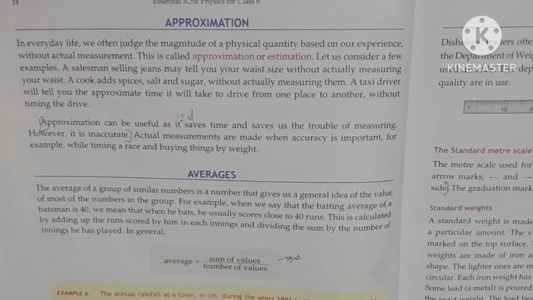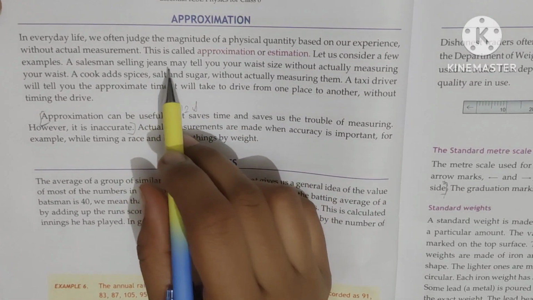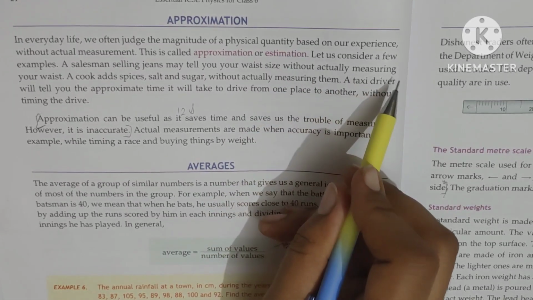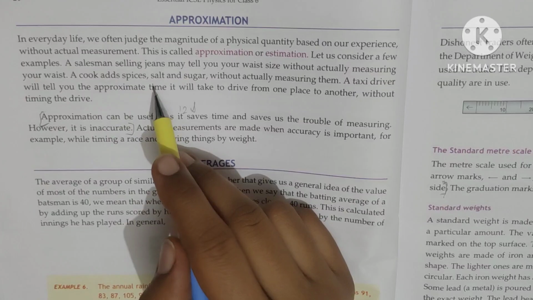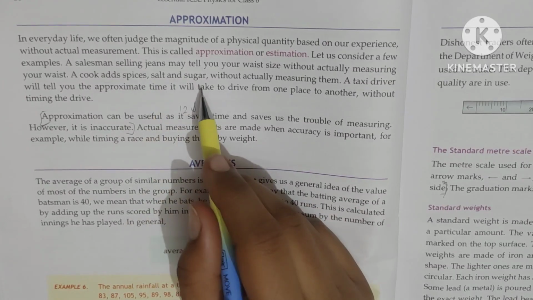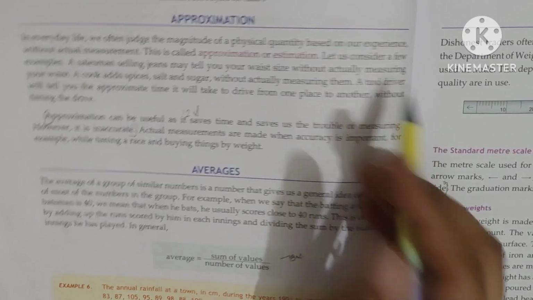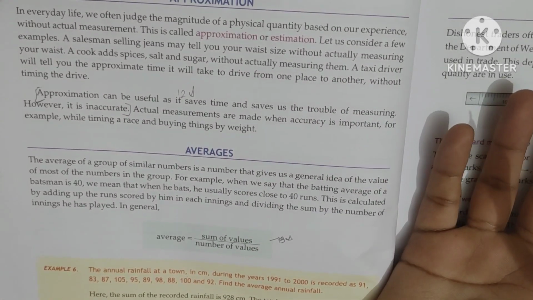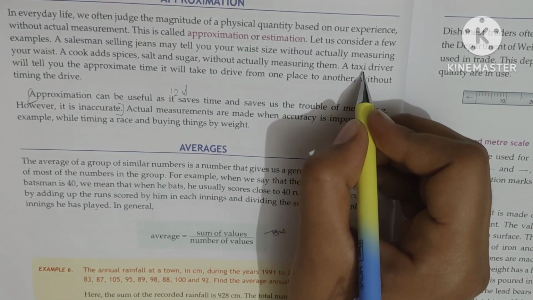In real life also, if any salesman is selling the jeans and guessing your waist size without actually measuring, and the cook is adding the spices like salt and sugar without doing the actual proper measurement with the help of the weighing machine, we are just putting the spices into the food material with the help of estimation.